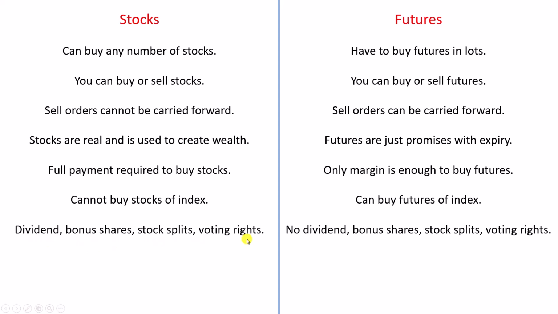I have already explained it in a video which is in the playlist of stock market basics for beginners. You can go and check it out on my channel if you want to. If you know already, then these are the features of stocks and not futures. So these are the differences or features of stocks and futures.